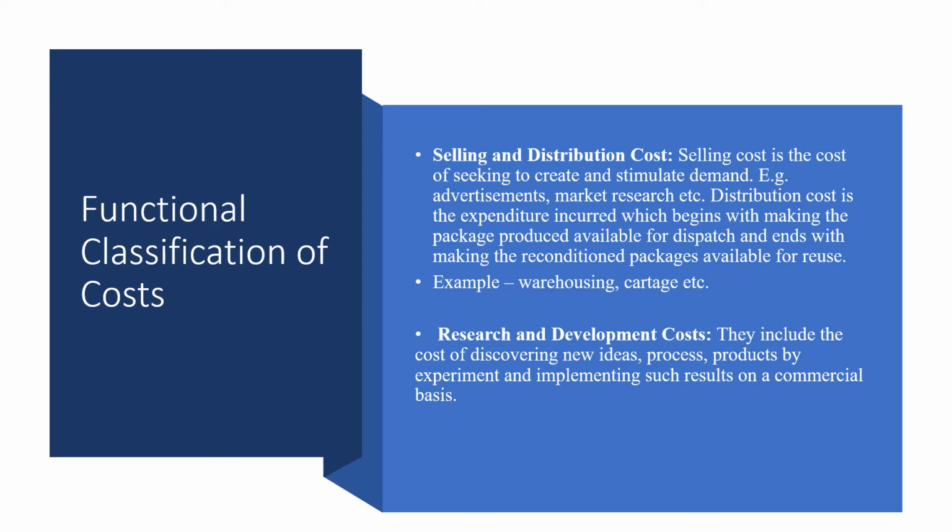So if we just look briefly into the functional classification, we have production cost, we have admin cost, we have selling and distribution cost, we have research and development, and we also have the pre-production. So costs related to production are production cost, indirect expenses related to policy framing are admin cost, expenses related to selling are selling cost, expenses related to distributing the goods are distribution cost, expenses related to research and development are called research and development cost, and expenses related to future products are called pre-production cost.